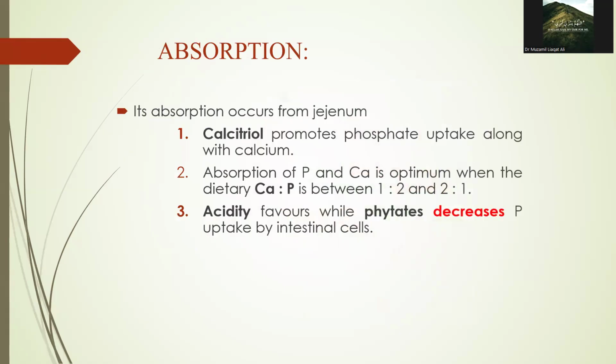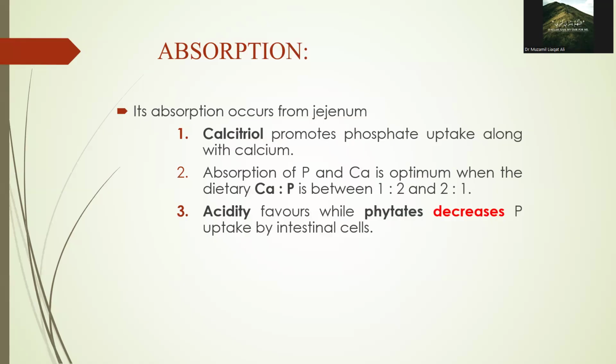Phosphorus absorption occurs primarily from the jejunum, which is the middle section of the small intestine. The active form of vitamin D, calcitriol, promotes phosphate uptake along with calcium. This is why vitamin D deficiency often affects both calcium and phosphorus levels. The absorption of phosphorus and calcium is optimal when the dietary calcium to phosphate ratio is between 1:2 or 2:1. This ratio is naturally found in milk, which is why milk is such an excellent source of both minerals.